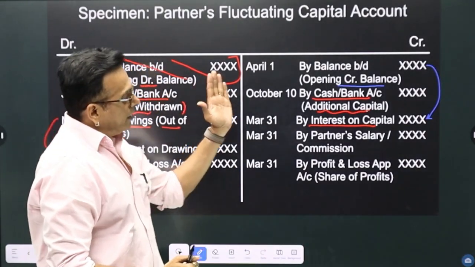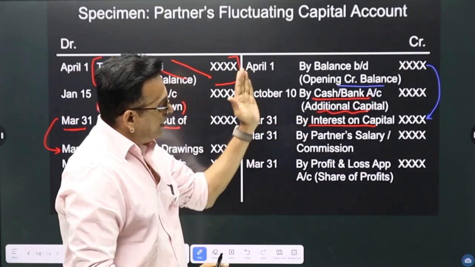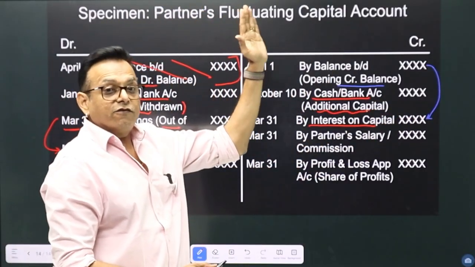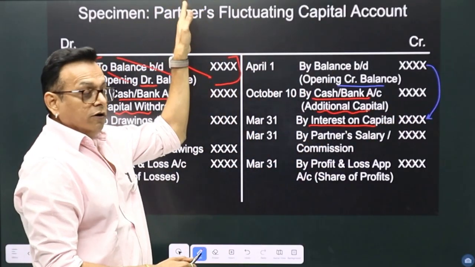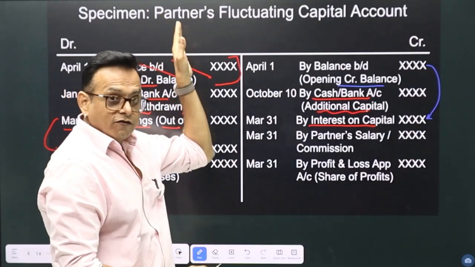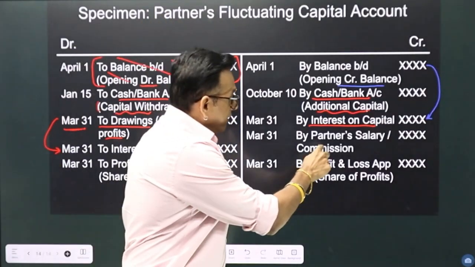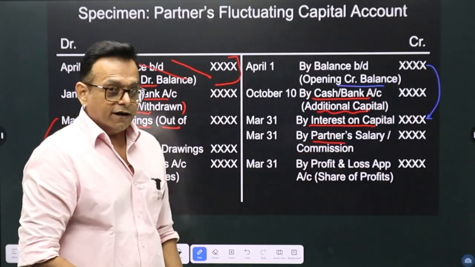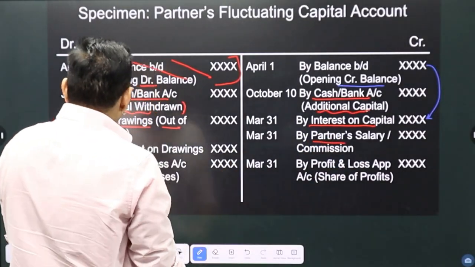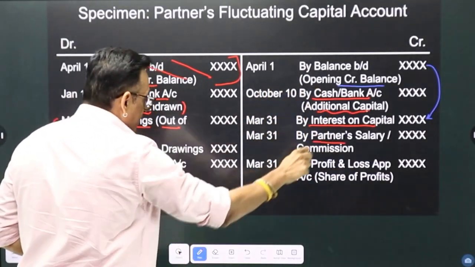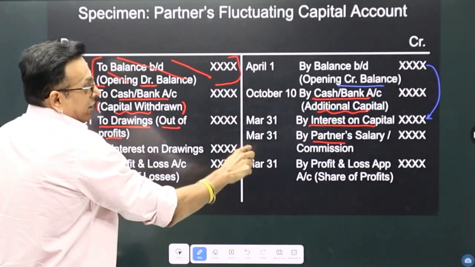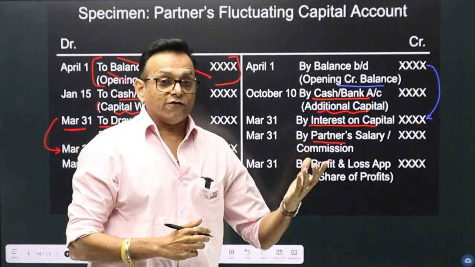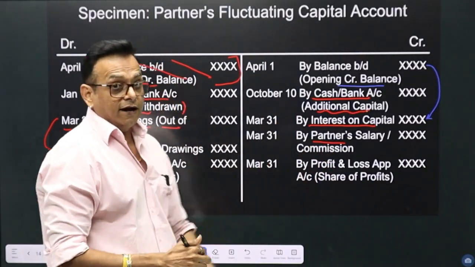Okay, so capital credited, interest on capital credited, salary expense in profit and loss account. So debit profit and loss appropriation, again credit your partner's capital or current account. Now, after all these effects, finally what profit or loss we get, that will also be transferred to partners capital or current account.